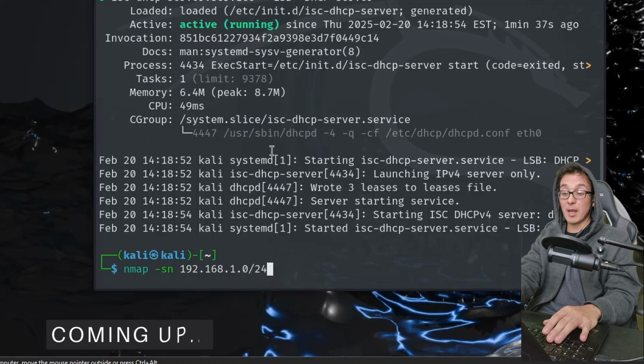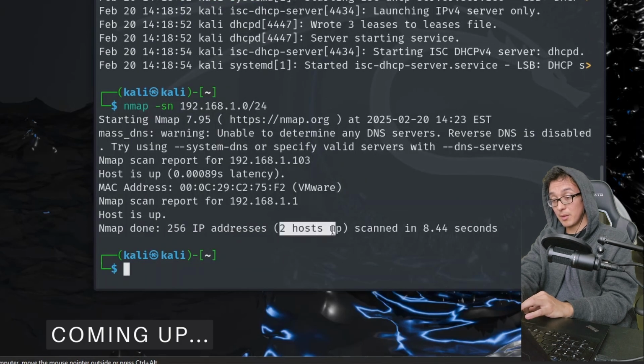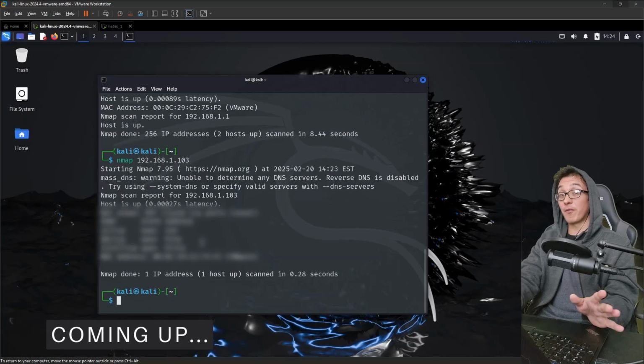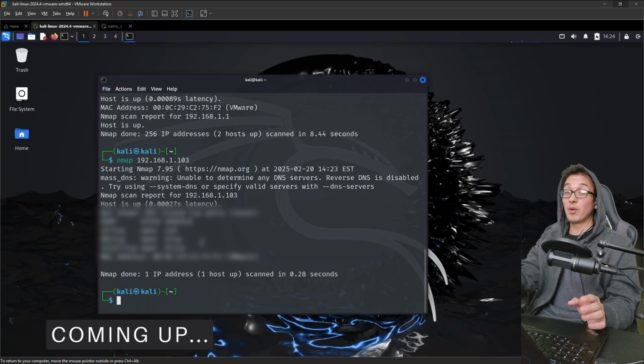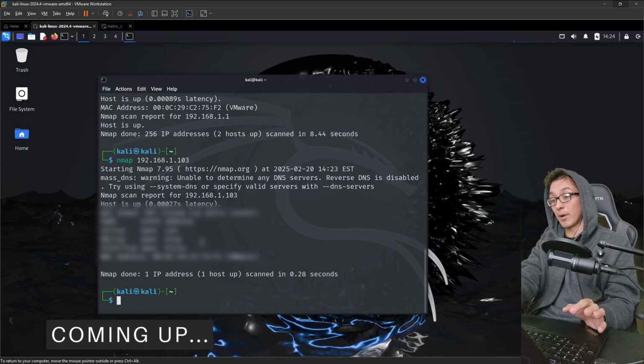So if we run the nmap scan again on our subnet, notice that this time, instead of having one host online, we have two hosts up. Our 1.1 is us, and our 103 is the matrix machine. This is where you're basically free to go figure out how to get root access and read the flag. I've already done that, and I don't want to spoil it for you, but I want to give you at least a little bit of a walkthrough so that you can start following the white rabbit.